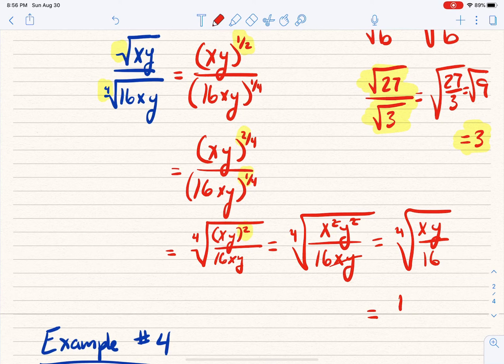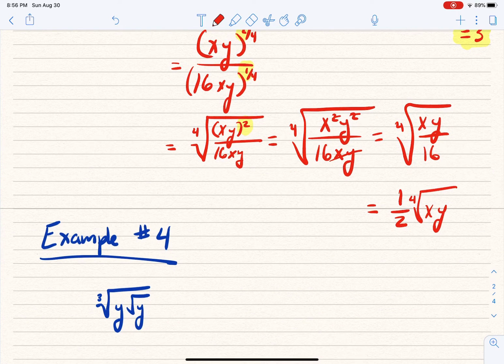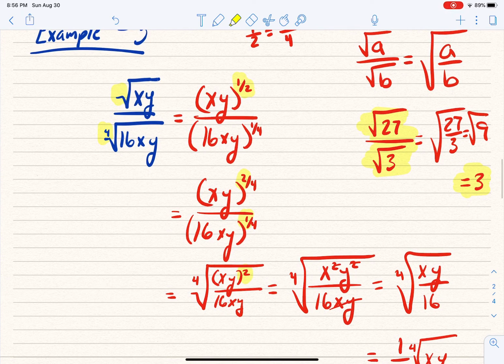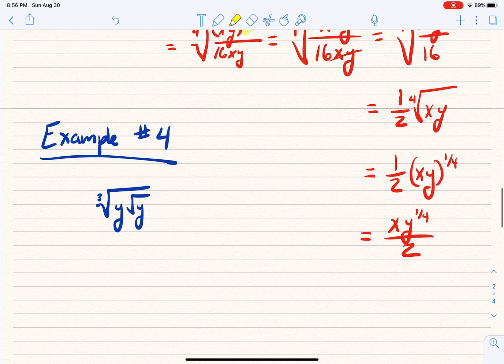It would be 1/2 times the 4th root of xy, which is the same thing as xy raised to the 1/4 power. So all of this simplifies down to 1/2 times xy raised to the 1/4 power, or in other words, xy to the 1/4 power over 2. So this whole gargantuan, ugly mess that we started with simplified all the way down to (xy) raised to the 1/4 power, which I should keep in parentheses, over 2.